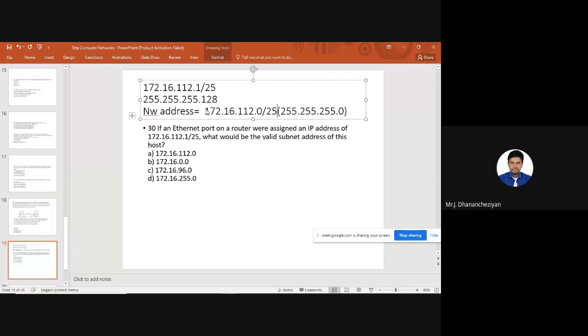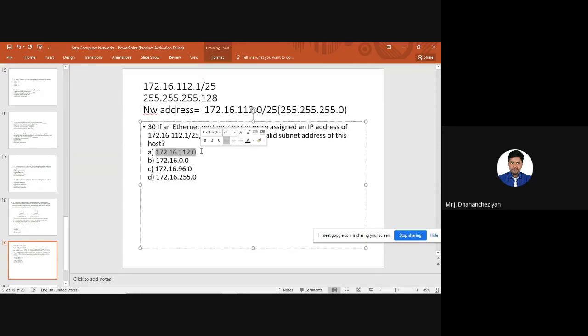that is 255.255.255.0. So for this 30th question, four options are given, and the answer is going to be 172.16.112.0. This will be the option. For answering this, we need to know address aggregation under subnet masking. There are two things: one is subnetting and another is supernetting. This is the concept of supernetting.